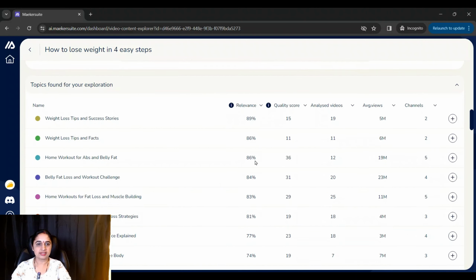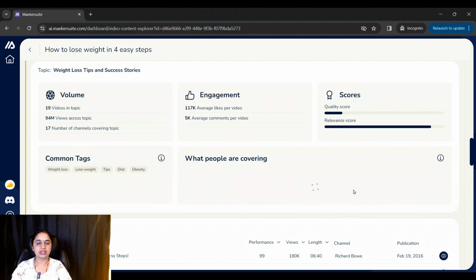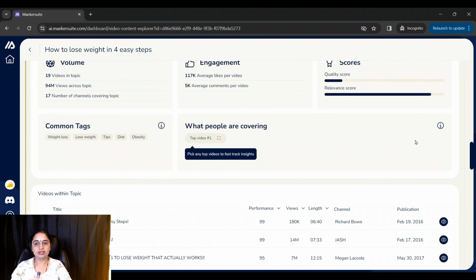And here you can see they have also listed the topics for your exploration. When I'm analyzing videos, I like to make sure that the relevance is high and also the average views for that particular video is high. So here we have 89% relevance and we have around 5 million views. So when I click on that, it gives me details for that particular section. So again, we have gone through all these different sections and you can see what exactly people are interested in.